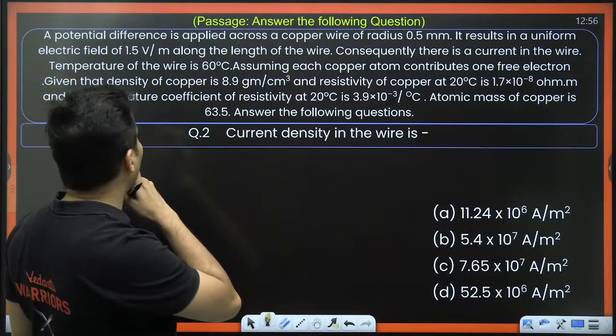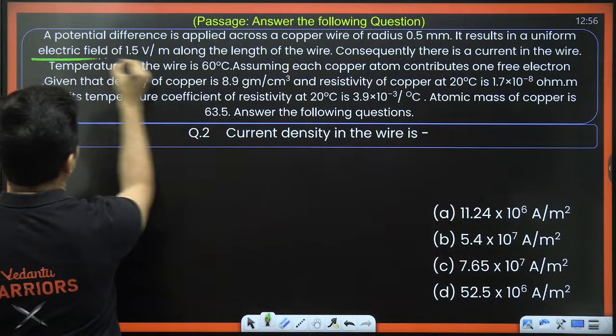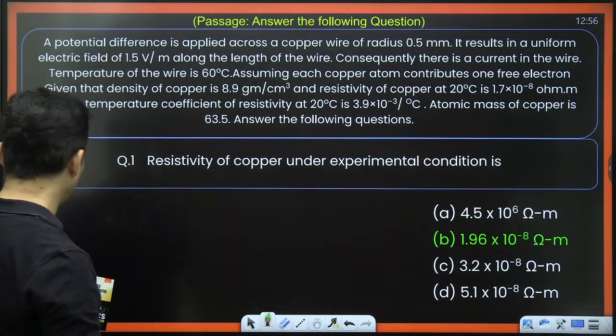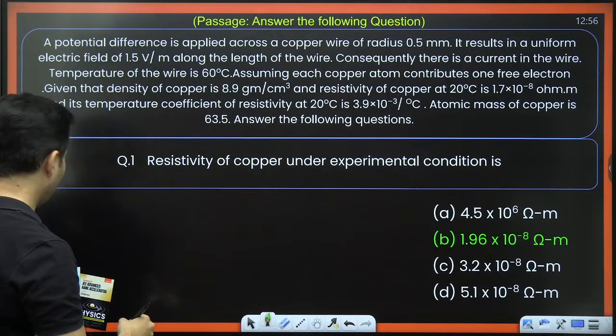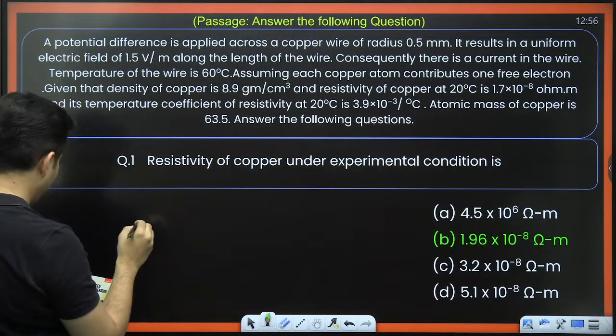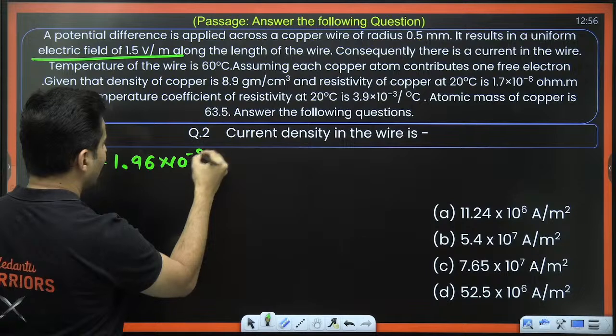For that, I will use this information. Electric field is given. Resistivity we found out to be 1.96 10 to the power minus 8.